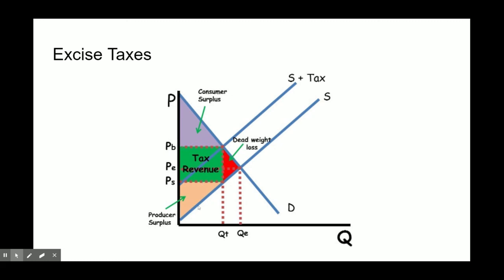If it's elastic, it's going to end up impacting the producers more. People are going to say, I don't need to buy as much of this, or I don't need to buy this at all. And because they're saying that, it's going to impact the producers more negatively, that tax. And they're going to have to bear the incidence of that tax. And then the last one, of course, would be unit elastic. And in that case, both sides bear the incidence of the tax equally. It's just shared equally, and they lose the same amount of consumer and producer surplus as each other.